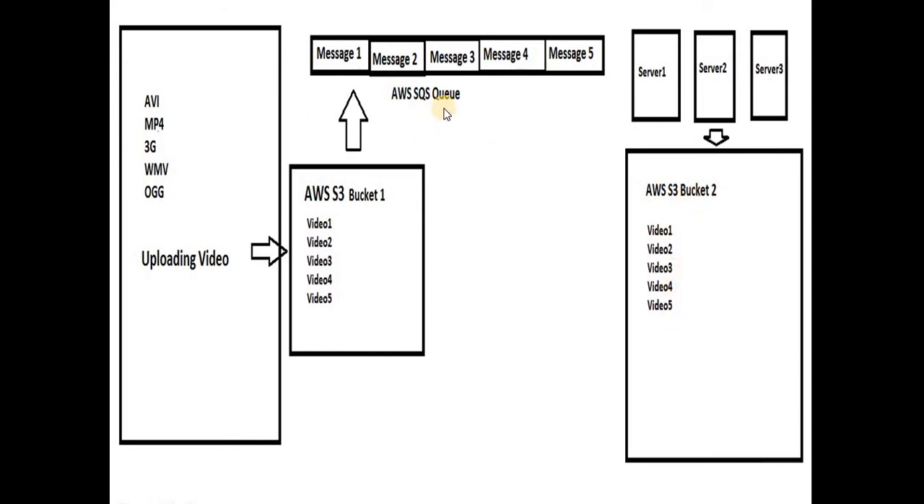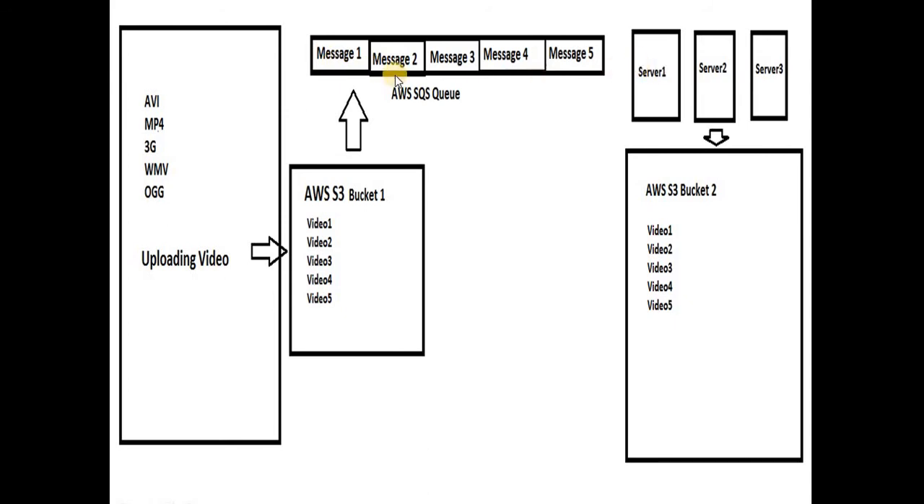So how SQS is helpful here: once the video is uploaded to bucket 1, that video path, not the bucket path, will be pushed to the SQS queue as a message, and any server will pick that particular message. Now what is visibility timeout? Suppose server 1 picks message number 1. Now server 2 and server 3 will not pick message number 1 because it will not be visible to these two services. Why?